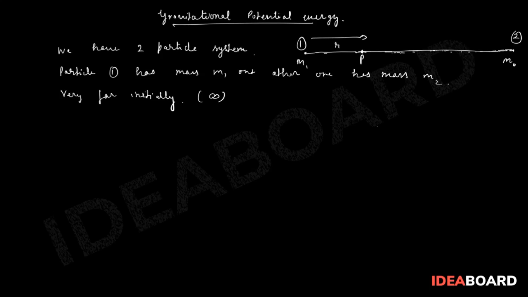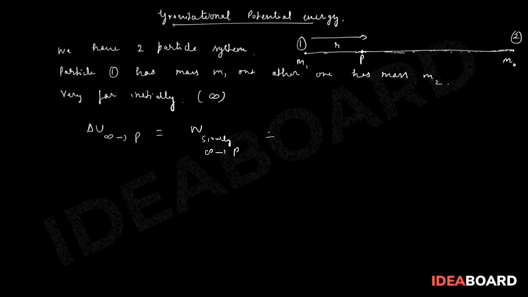So the change in potential energy, delta U from infinity to P, will be given by the work done by gravitational forces, slowly coming from infinity to P.